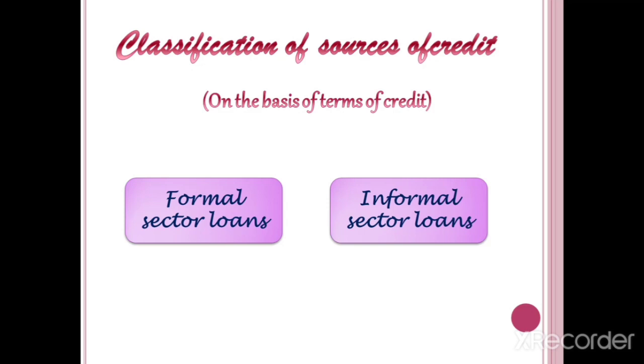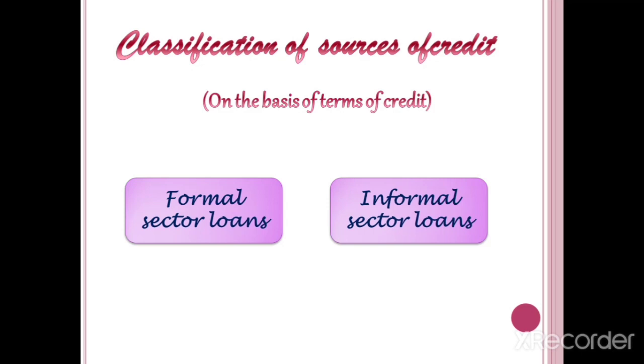What is called the informal sector? Informal sector means there are no terms and conditions. Without terms and conditions, we can take a loan, or those people are ready to provide loans. Okay, children?